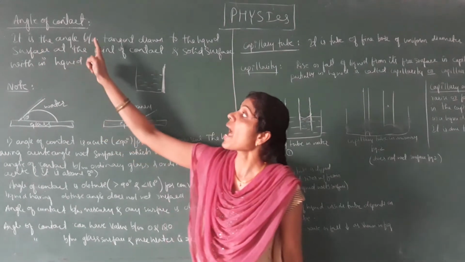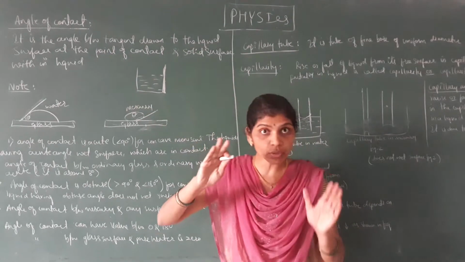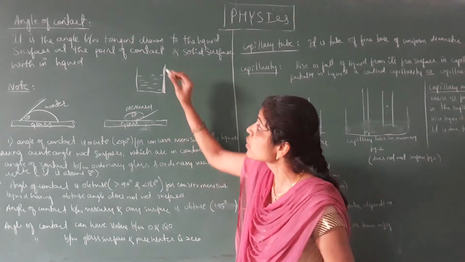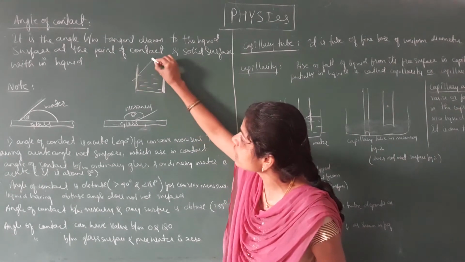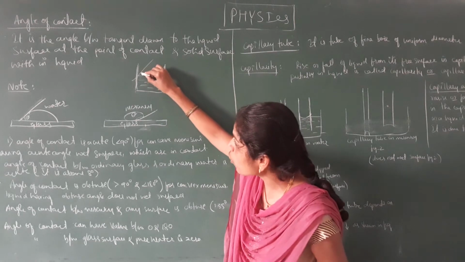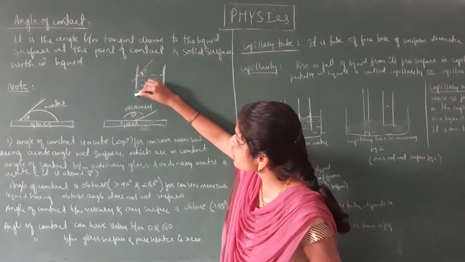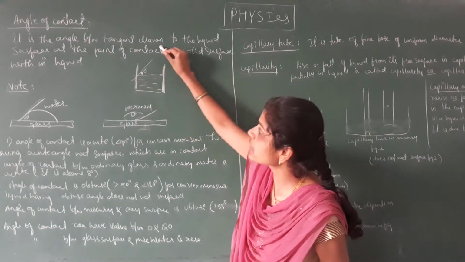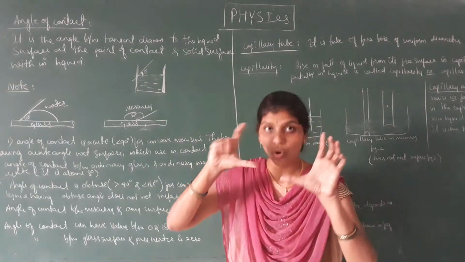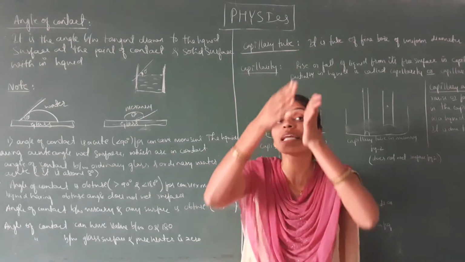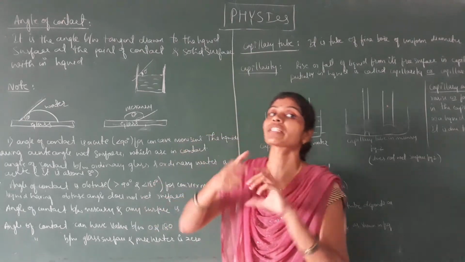It is the angle between the tangent drawn. How do we measure the angle of contact? This is the water and this is the surface of the container. If you draw the tangent here, we can measure it in terms of angle theta. This is the surface of the liquid and this is the surface of the glass. By drawing the tangent, we can measure the angle of contact, which is the contact between the liquid surface and the solid surface.